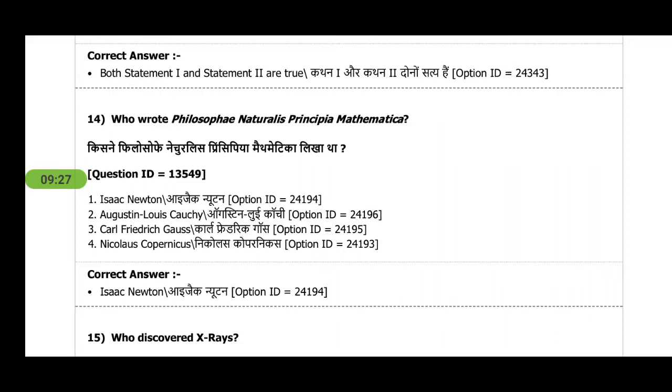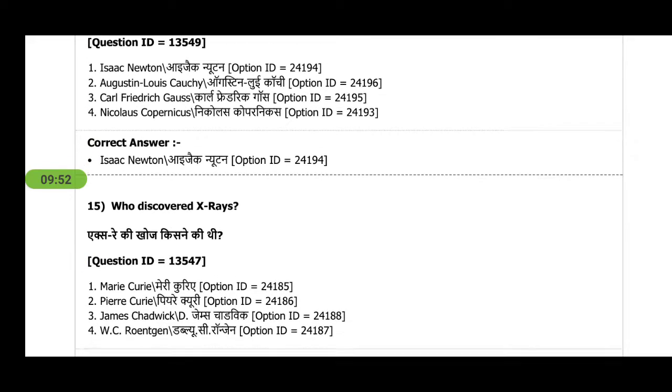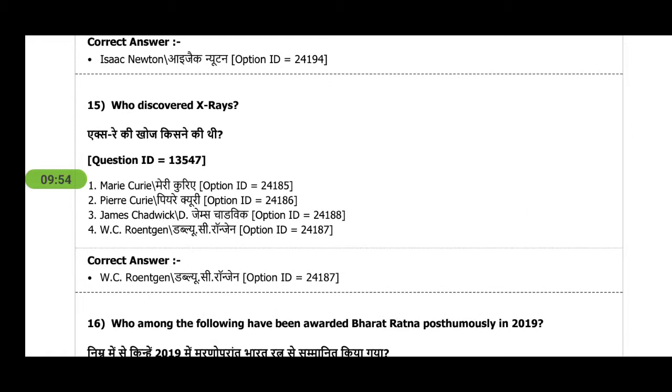Now next question is, who wrote Philosophiae Naturalis Principia Mathematica? The answer is Isaac Newton. So it's a standard GK question. You will get it in a Lucent general knowledge book, and I strongly recommend you to go through that section of books and their writers, because this paper has a lot of questions, at least 4 questions based on this thing. Next question is a standard GK question. Who discovered X-rays? Answer is W.C. Roentgen.